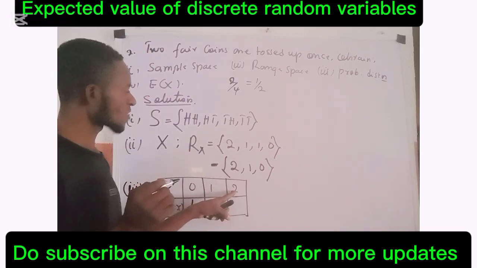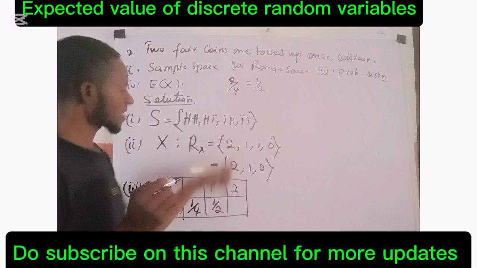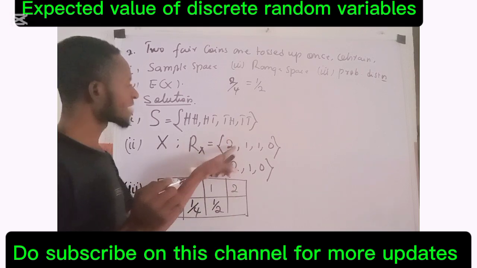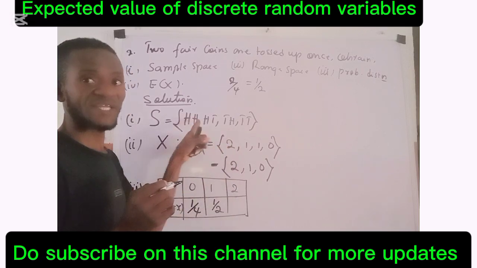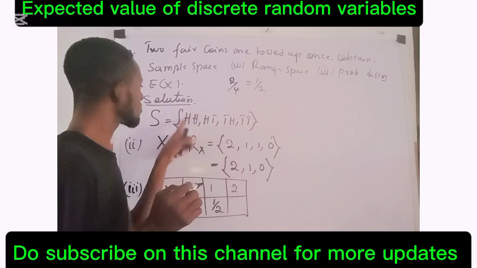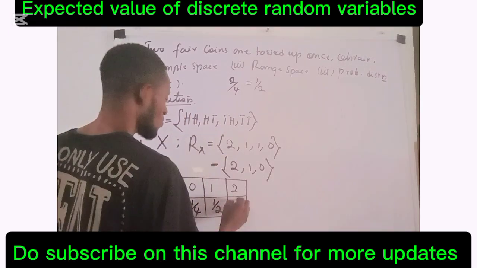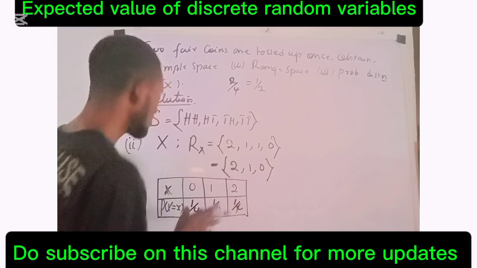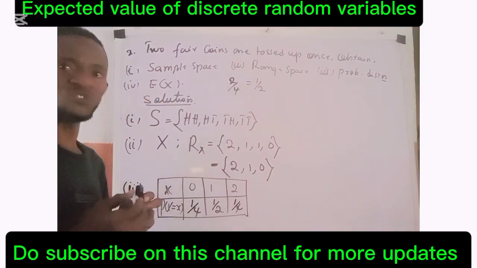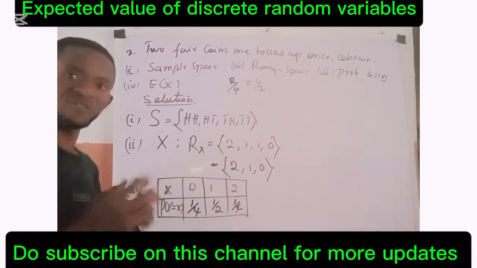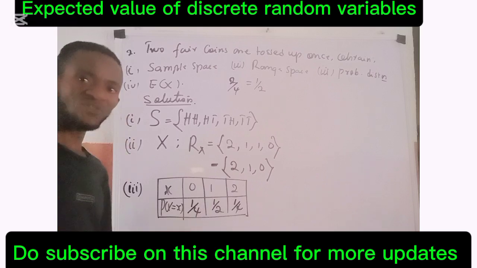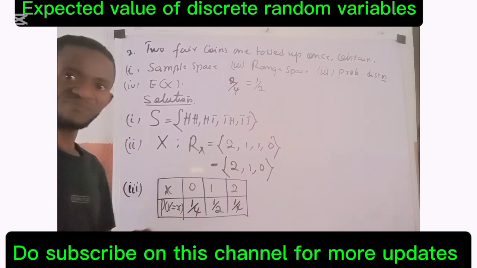Then here we had what? 2. Here we have 2, and here we had 2 when we talked about the head here. And it's only one place that it occurred out of 4. So it becomes what? 1 all over what? 4. This is what we call the probability distribution.